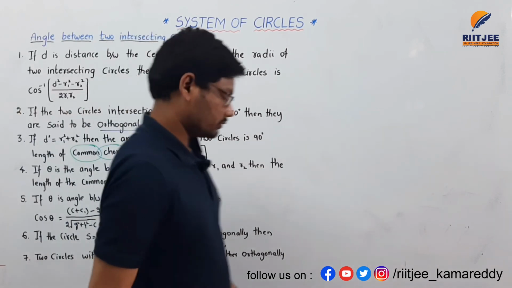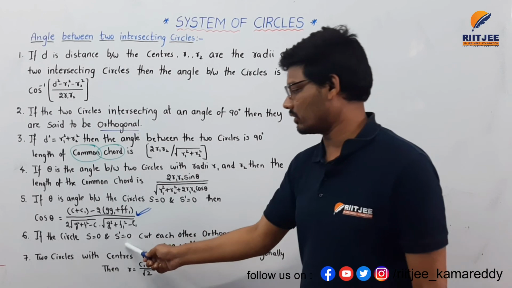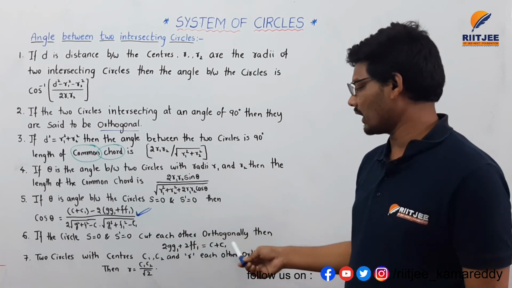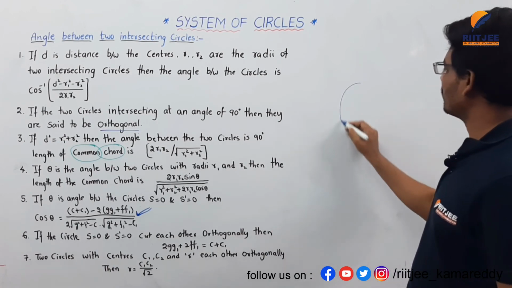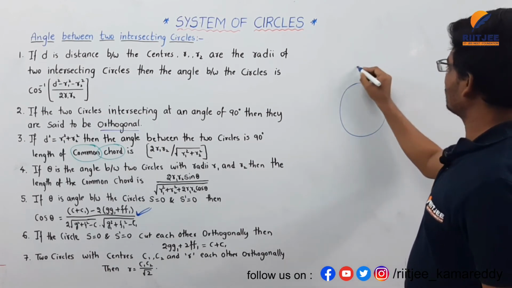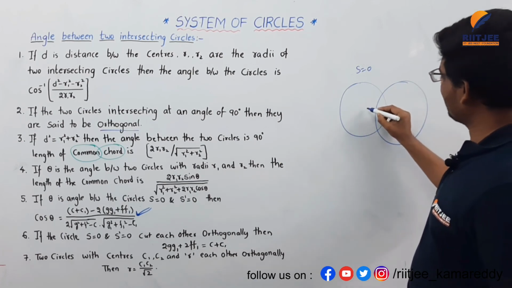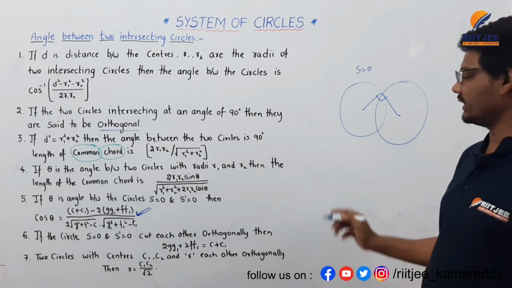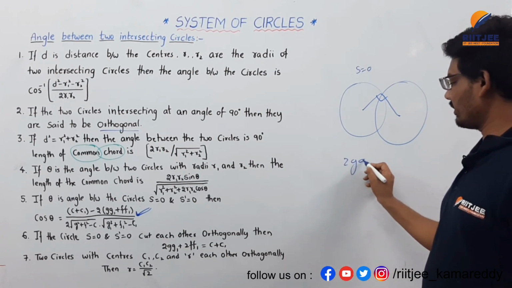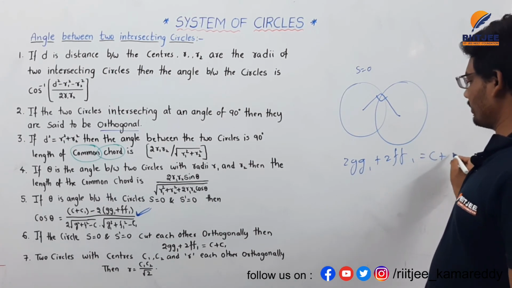So here, if the circle S is equal to 0 and S dash is equal to 0 cut each other orthogonally, then the condition is 2GG1 plus 2FF1 is equal to C plus C1 here.